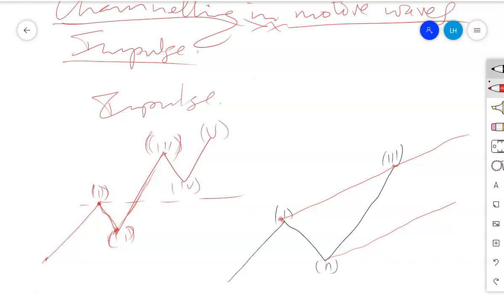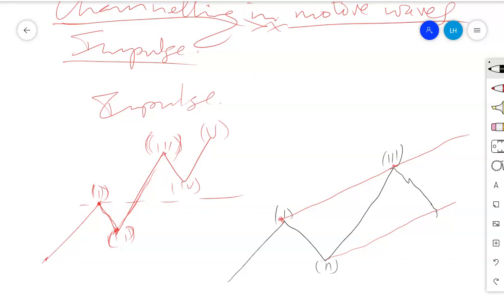The usefulness of those channels is that the lower channel will help you identify the point at which the fourth wave is expected to end. We expect the fourth wave to retrace straight down, in any way around. It can be a zigzag, a triangle, a flat or anything else, but we expect this wave to span up to that channel.